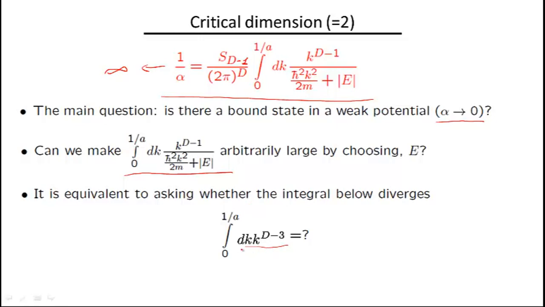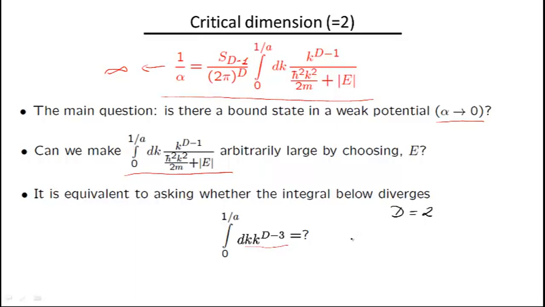And this boils down basically to this question. Now, clearly, if, let's say, d is equal to 3, so the dimension of space is equal to 3, the space in which we live, then we simply have the integral from 0 to 1 over a of dk. It's finite. There is no divergence. And therefore, the answer to the question of existence of a bound state is that in 3D there is no bound state. So if alpha is sufficiently small, the right-hand side cannot possibly compete with the large value in the left-hand side. But if we go to lower dimension, and among the reasonable dimensions, 2 comes to mind. Unless we consider some fractals or whatever, that's the only thing we can have.